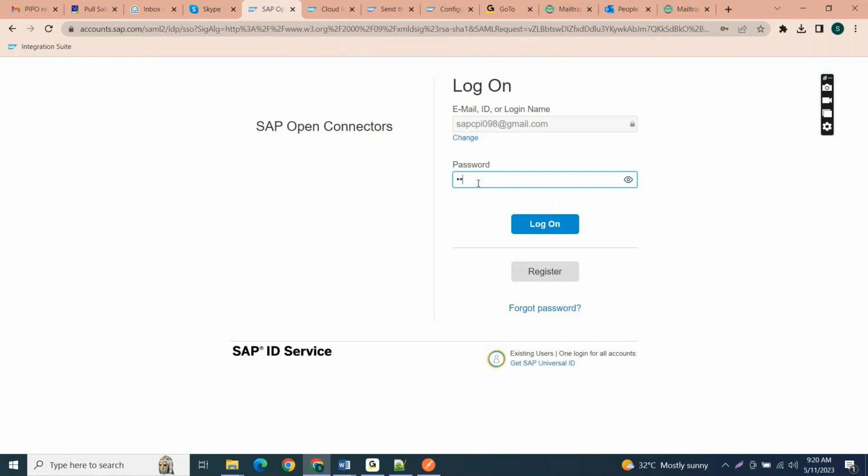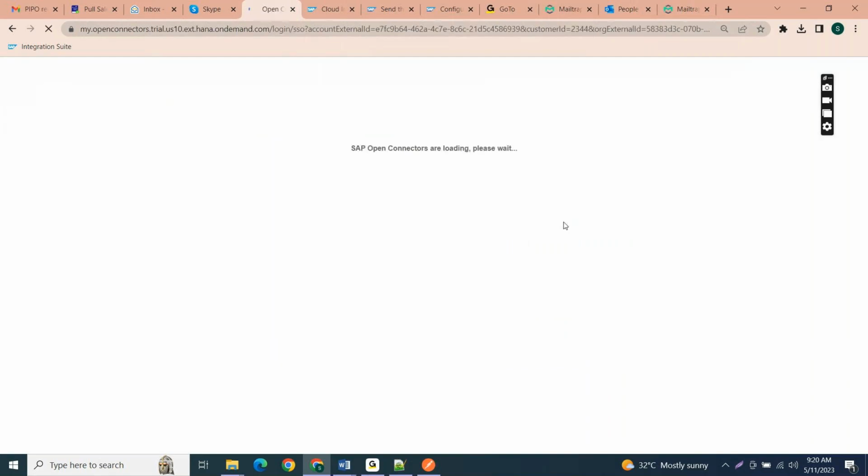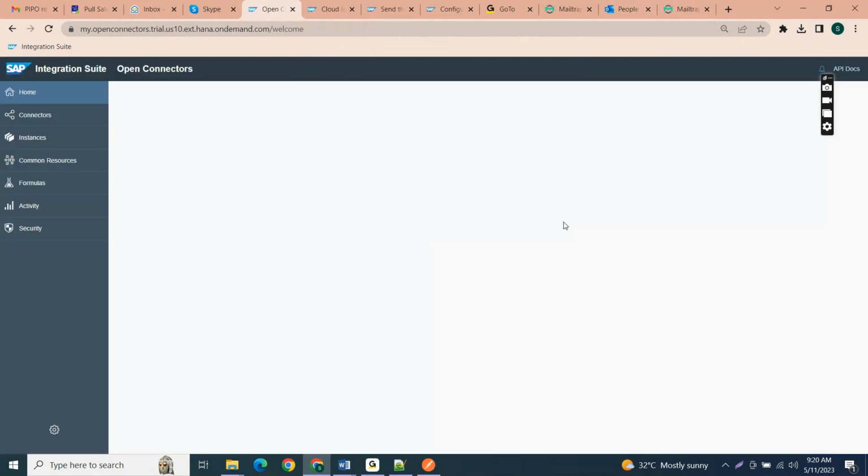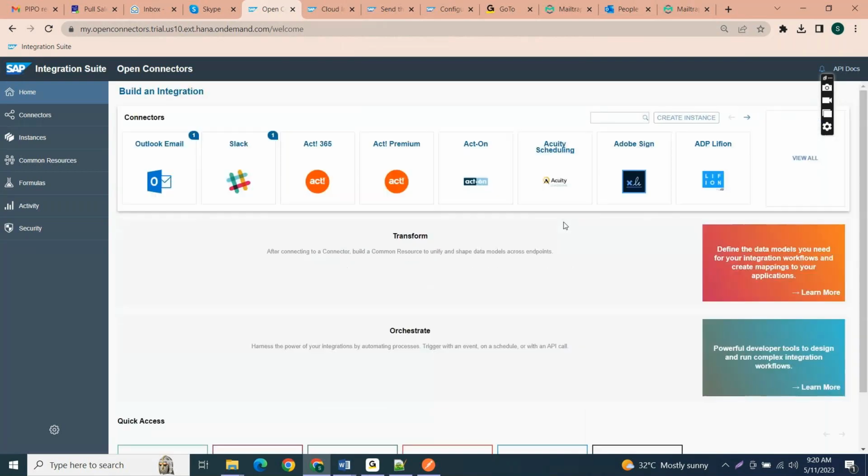then we have to provide our user details here. Let me log in. So here you can see these are the connectors provided by SAP.